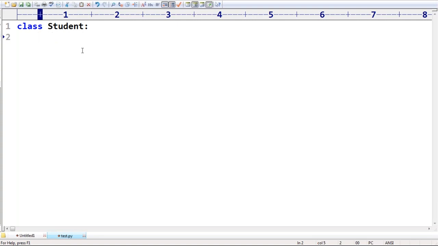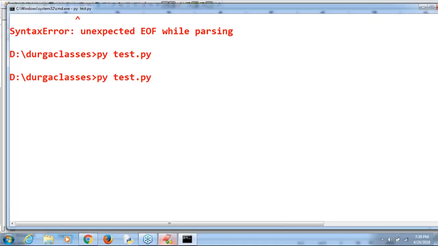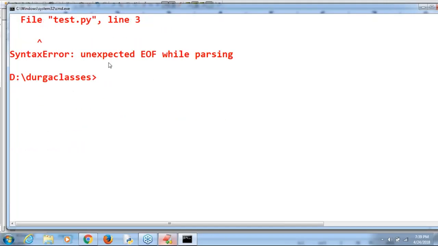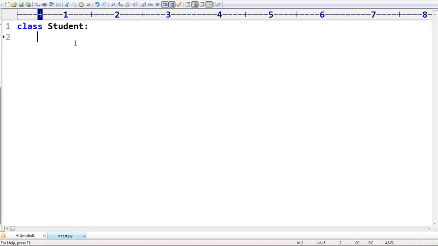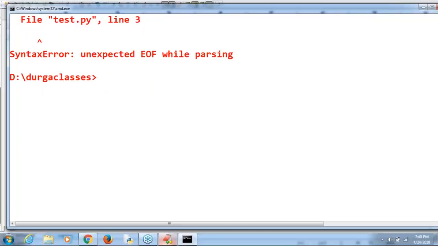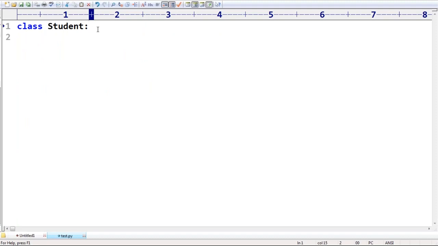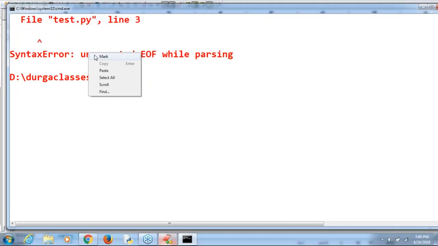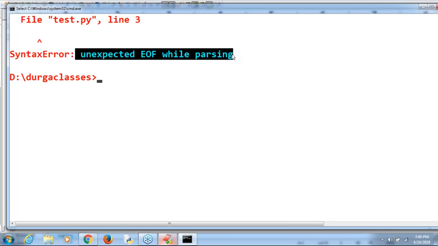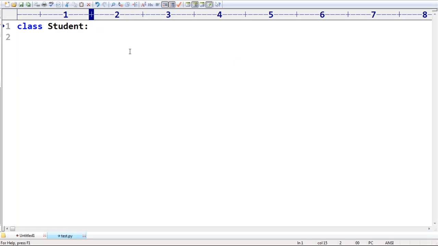If you don't take that, you get unexpected EOF while parsing, because end of file should not be expected here. Here it is expecting some Python statement, but you didn't provide anything. That's why we get a syntax error. Then I will just take pass. In the future, I'm going to define that.